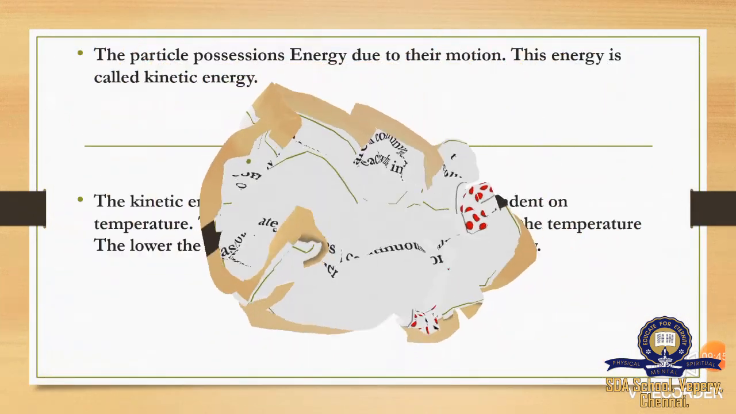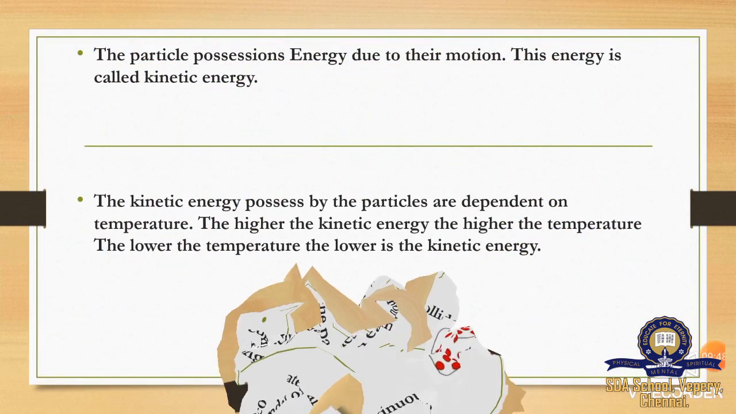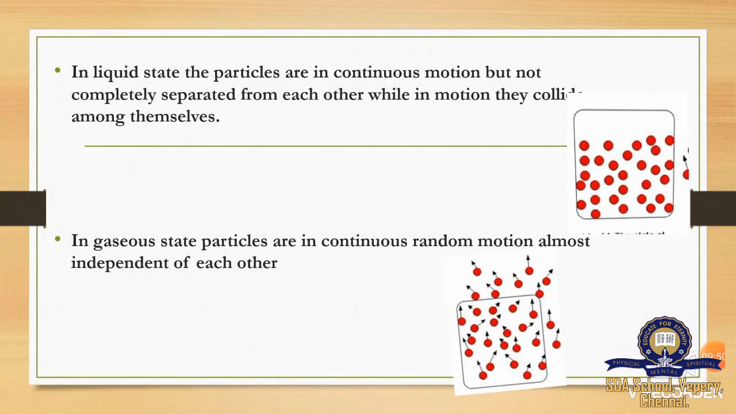The fourth behavior is, in gaseous state, particles are in continuous random motion, almost independent of each other. So in gaseous state, the molecules will be very loosely packed. That is, they are very independent of each other. They are far away from each other. So in the picture you can see there is a lot of intermolecular space in between the molecules.